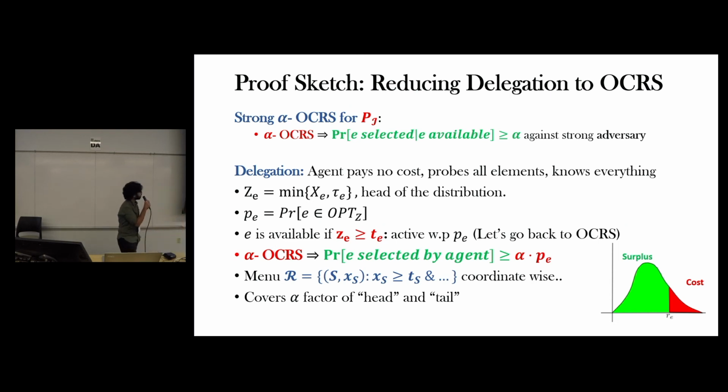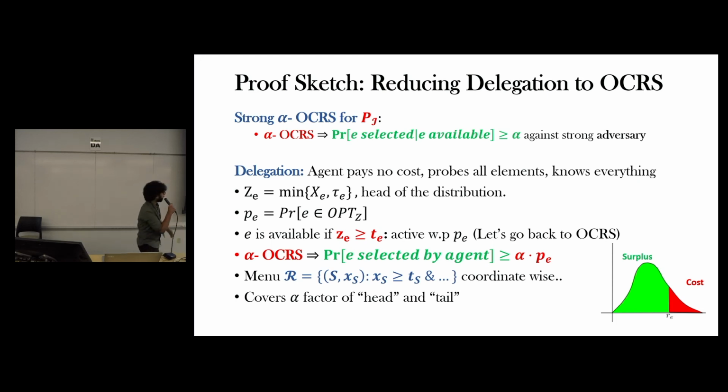So now the OCRS basically helps to design a menu for the principal, which forces the worst case agent to act no worse than the worst case adversary in this OCRS setting. That implies that this worst case agent selects an element E with probability at least alpha times P_E. And that ensures that we get an alpha fraction of the head of the distribution.